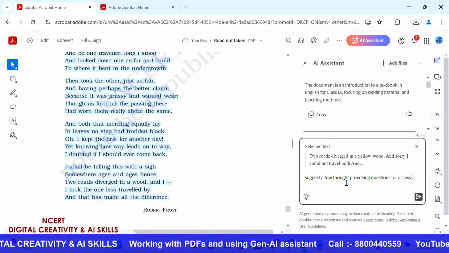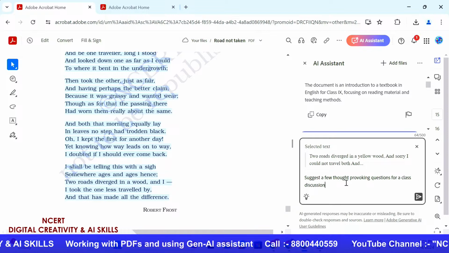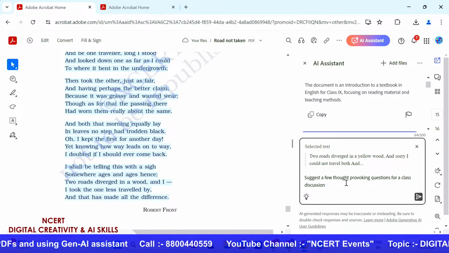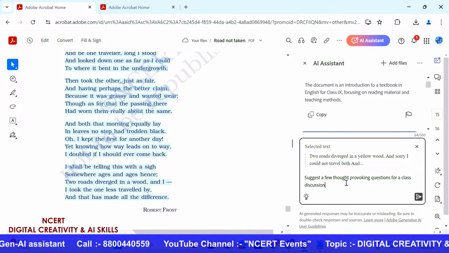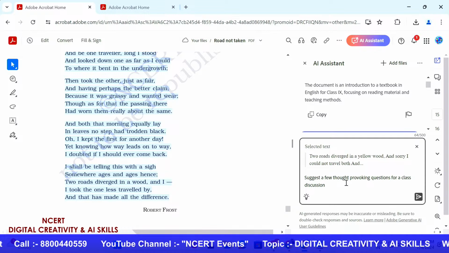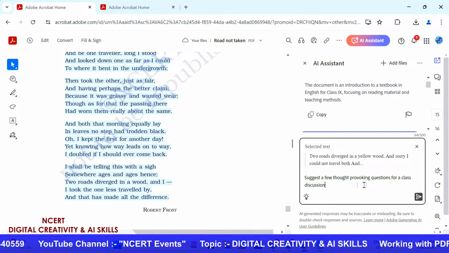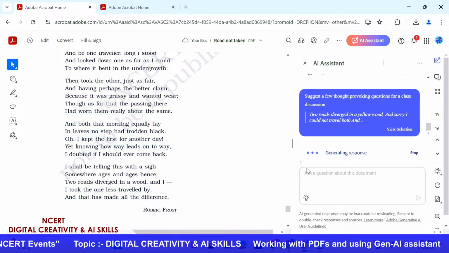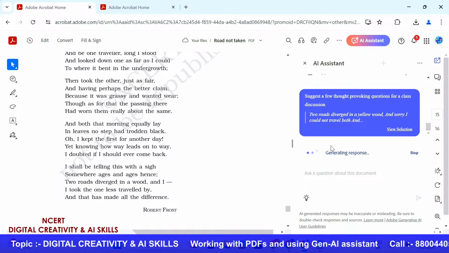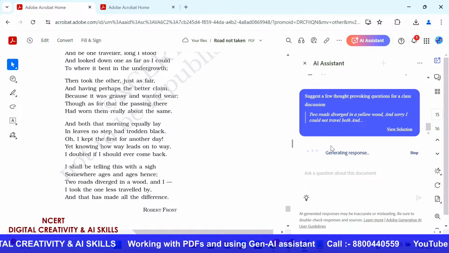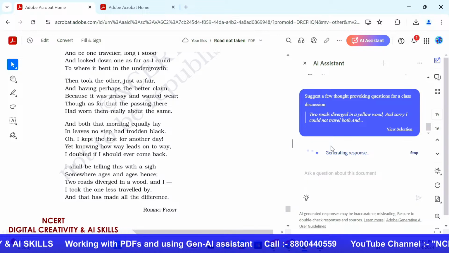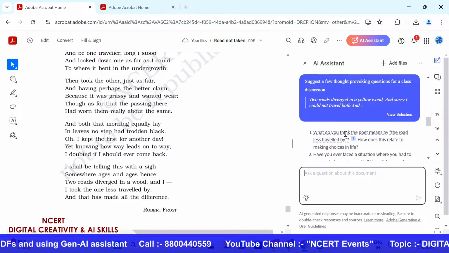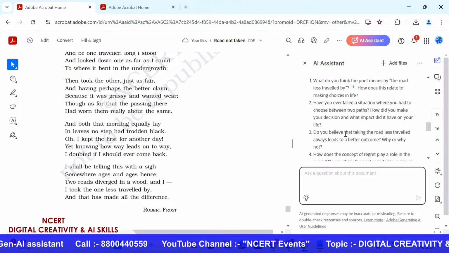As you can all see, I am typing in my question here, but you could also pick up just one stanza and work on it as well. And you could then ask the AI assistant those specific questions too. Now I have typed in my question and I have selected the text. So I'm going to click on this button and ask the AI to generate responses for me. The AI will then analyze specific themes in the poem, generating a list of classroom discussion questions tailored to that particular piece of literature. Now, as you can see, it has already generated some of these over here.